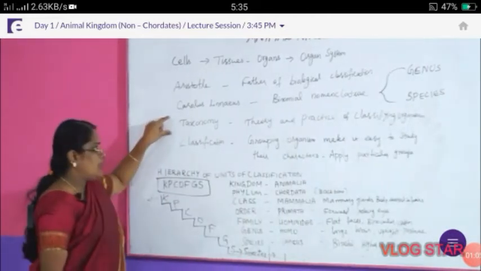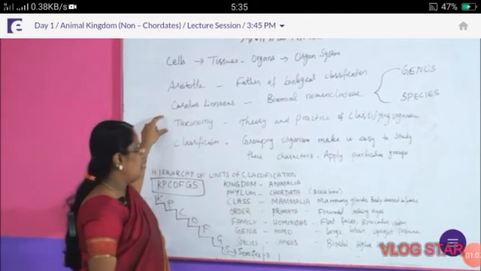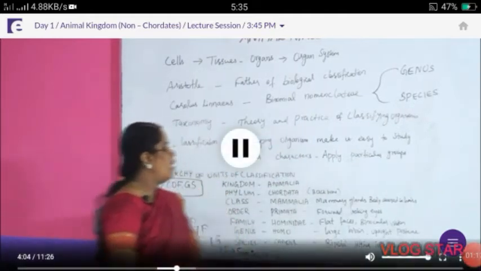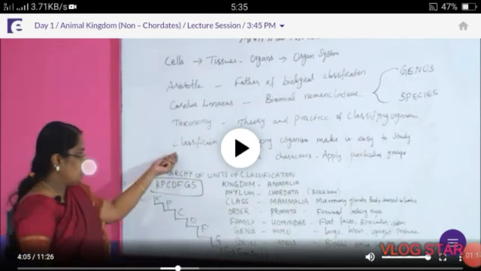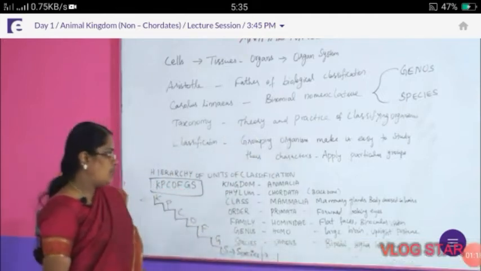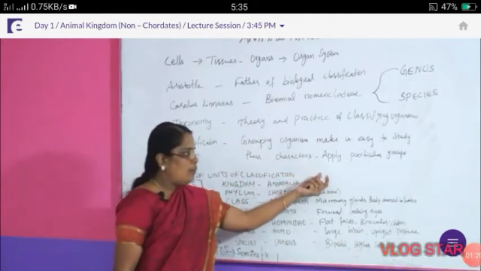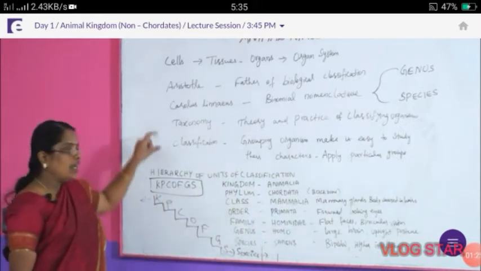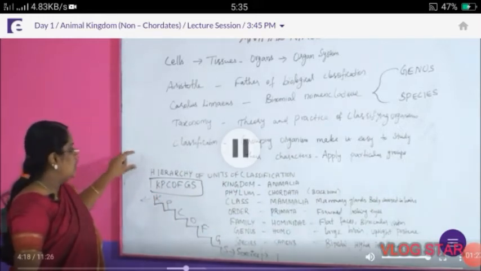What is taxonomy? Taxonomy is the theory and practice of classifying organisms. And in classification, grouping organisms makes it easy to study their characters and apply them to particular groups. This is the classification.